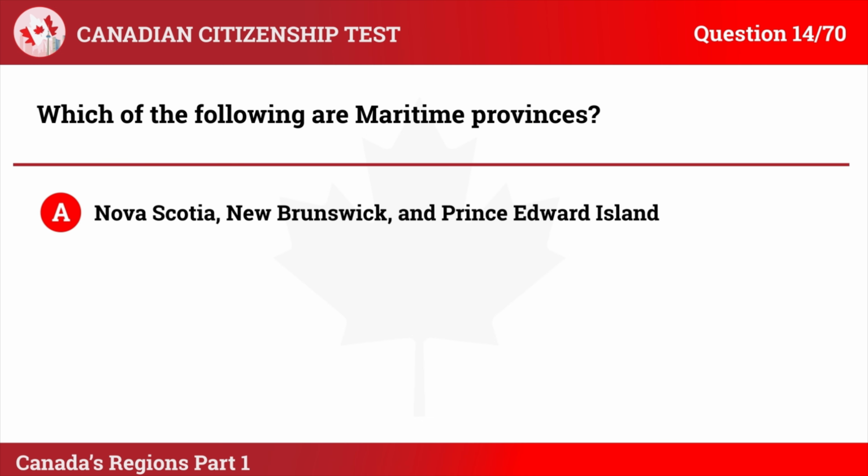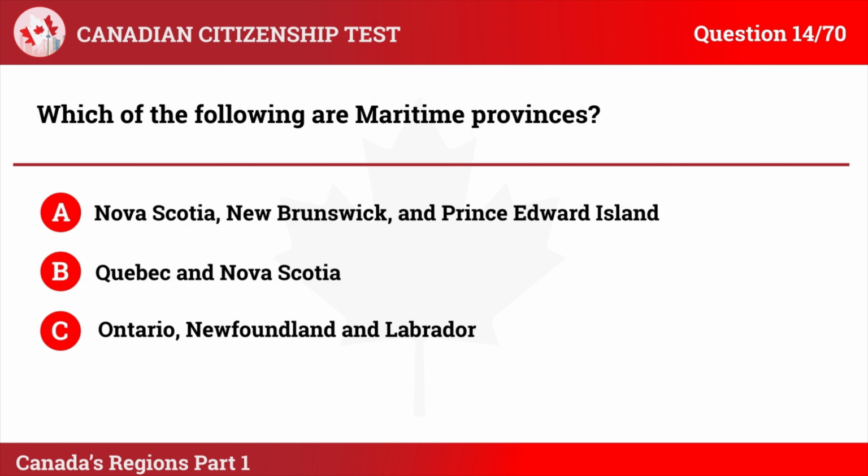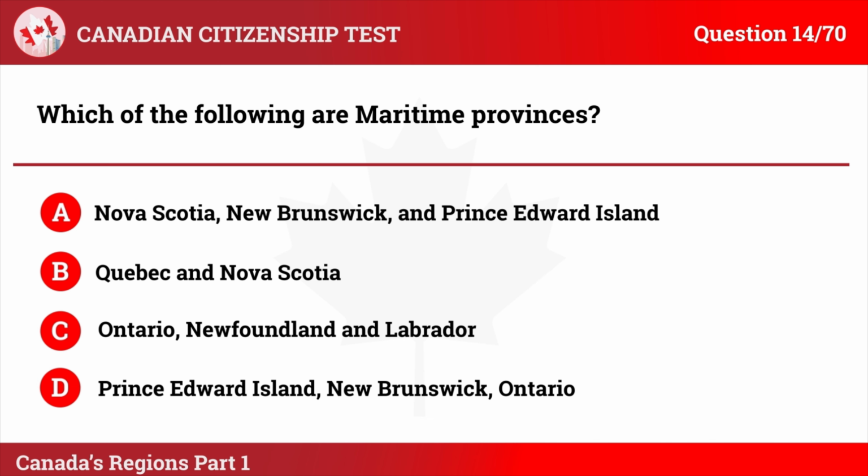Question 14. Which of the following are maritime provinces? A. Nova Scotia, New Brunswick, and Prince Edward Island. B. Quebec and Nova Scotia. C. Ontario, Newfoundland and Labrador. D. Prince Edward Island, New Brunswick, Ontario.